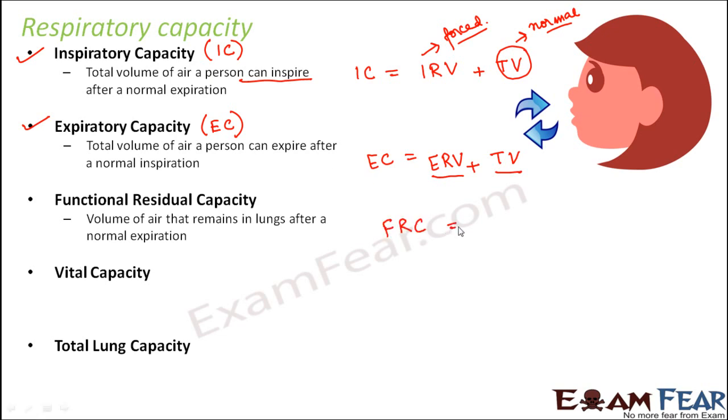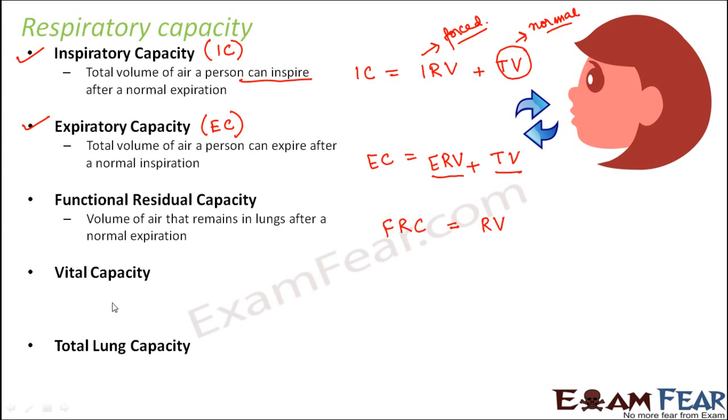So how will we calculate this? Because you have done a normal expiration, what is remaining inside, how do you calculate that? We know that after a forceful expiration, even after that something is left behind. And what is that volume? That is residual volume. Residual volume is something which will always remain behind even if you do a forceful expiration. But here in this case you are doing a normal expiration.